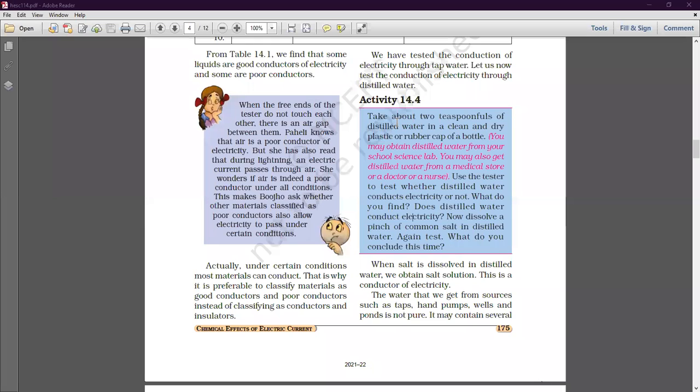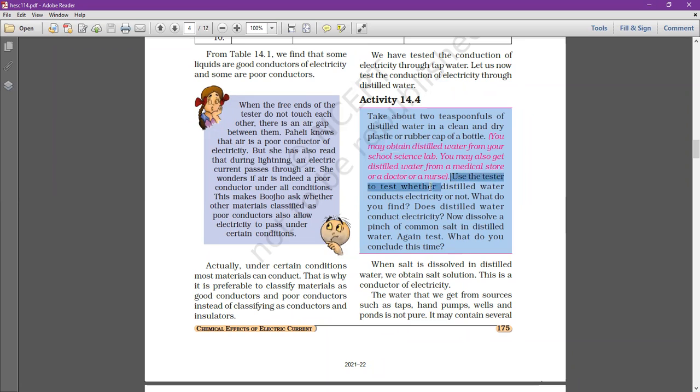Understood. Now we will see whether the electric current will flow through the distilled water or not. Now for that we will see the activity 14.4. All of you see what you have to do in this activity. Take about 2 teaspoons full of distilled water in a clean and dry plastic or rubber cap of a bottle. Now you may obtain the distilled water from your school science lab. You may also get distilled water from a medical store or a doctor or a nurse.